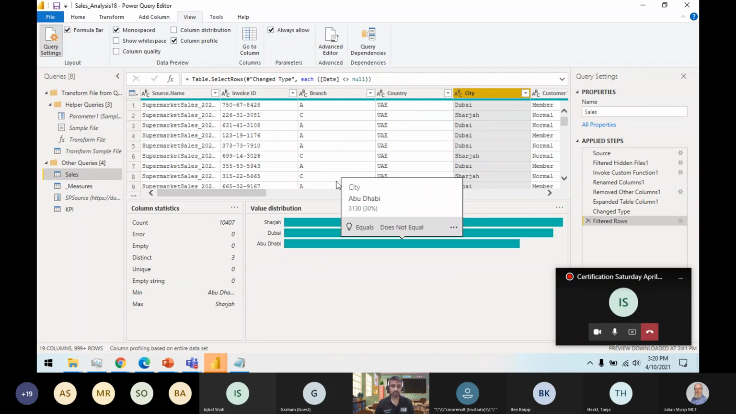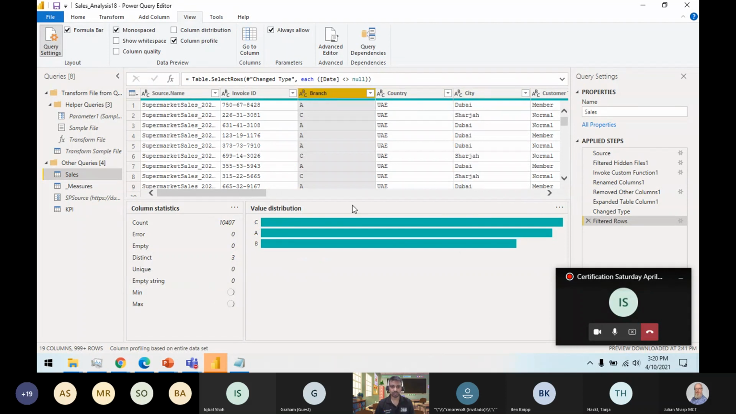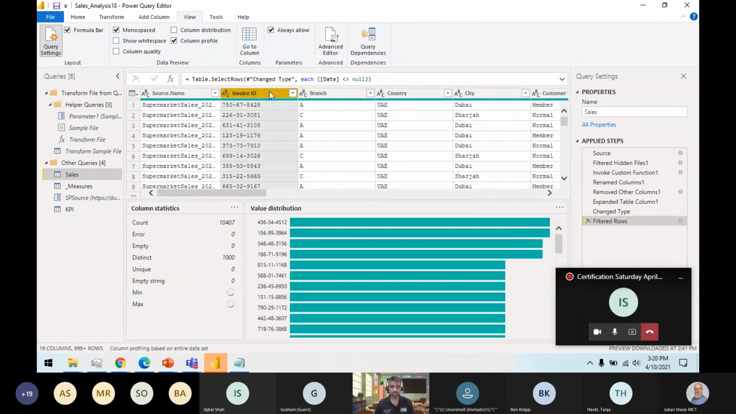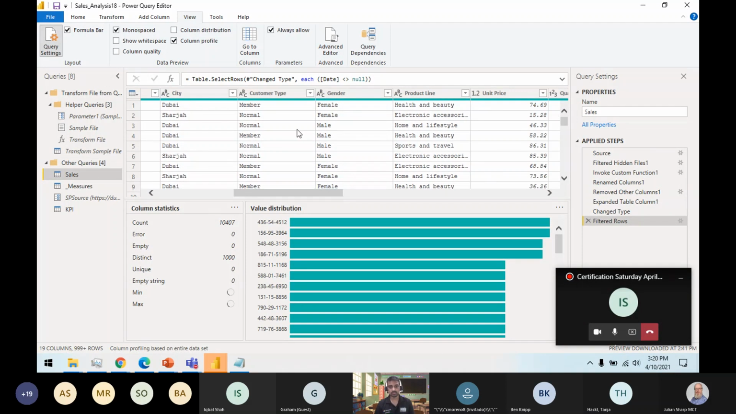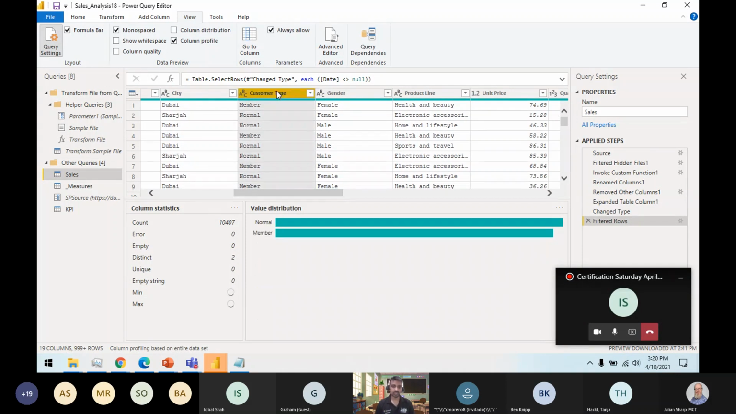So I can click on the branch and I will see the distribution. I will see the distribution across invoice IDs as well, and I will see the distribution against gender or against customer type. So this is helpful in identifying if I have any data anomalies.